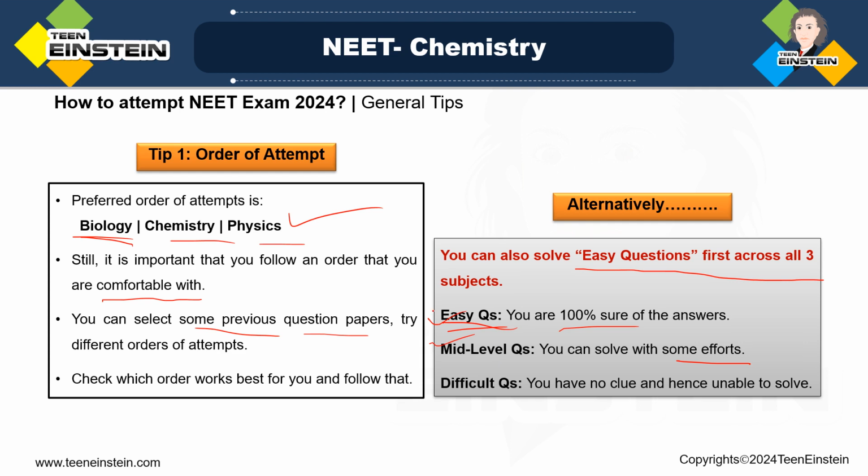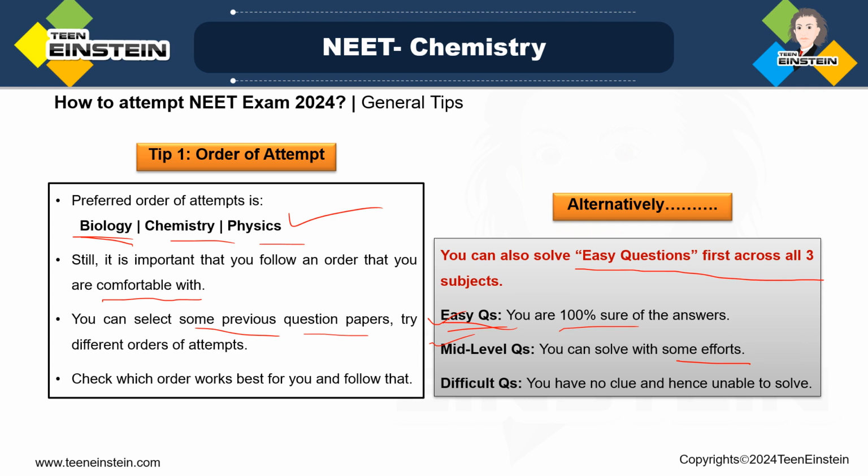So that is what easy, mid-level, and difficult questions mean. You can go for easy questions first across all the three subjects, and once you have done it, it will obviously boost your confidence. So this is another, alternative way. It is possible that you solve all the biology questions or all the chemistry questions first if you are comfortable with it. But this is another thought process that you can also apply. It is obviously up to you. Just try to understand which way you are more comfortable. Only you can decide that, not anyone else, right?